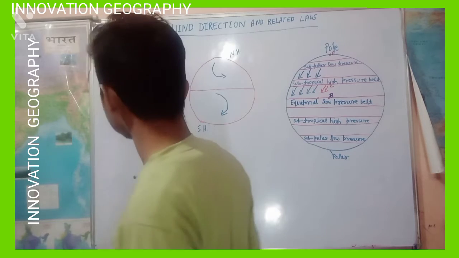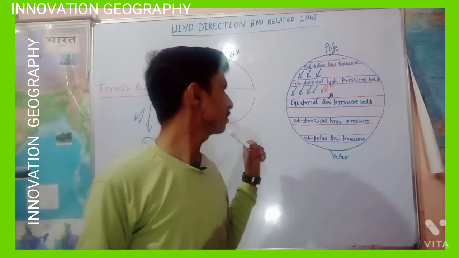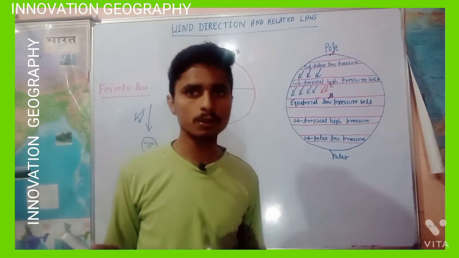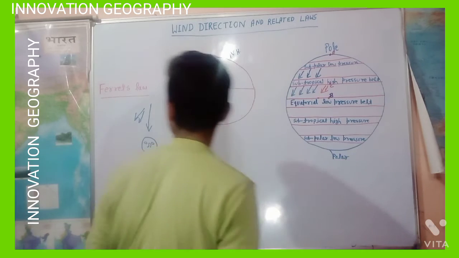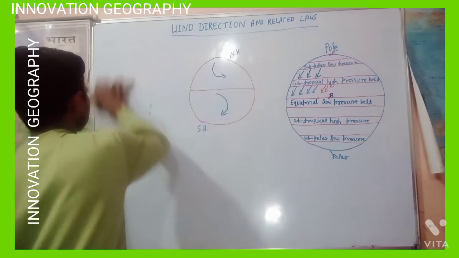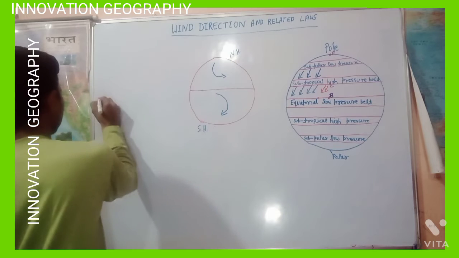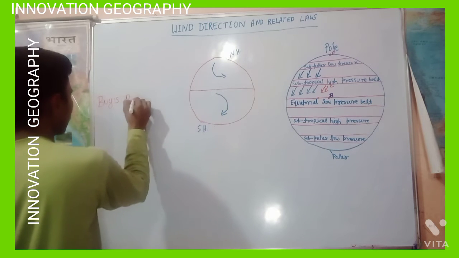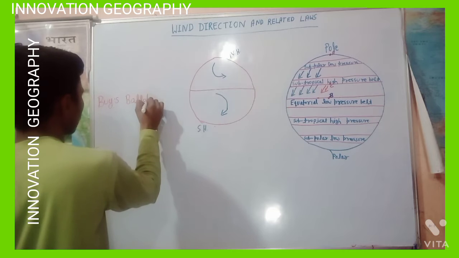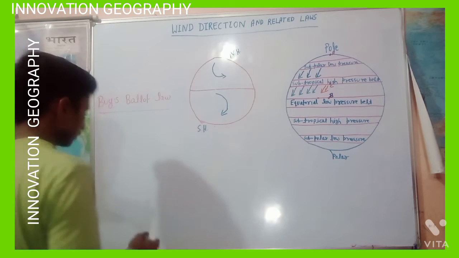And for wind's direction, Buys-Ballot also gave his law. Let's know Buys-Ballot's law.